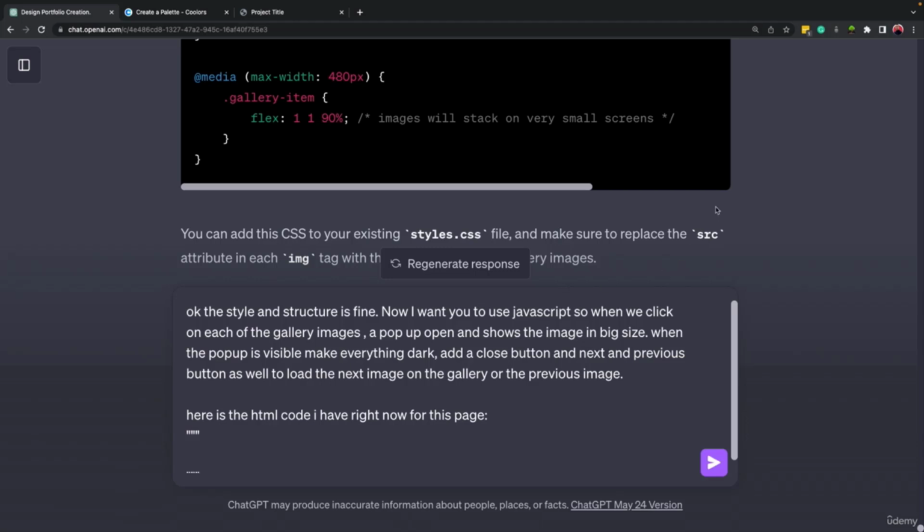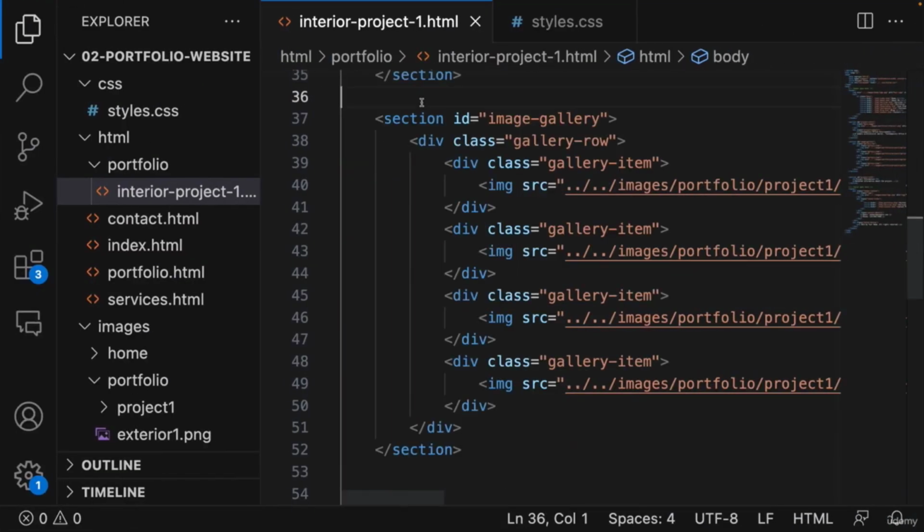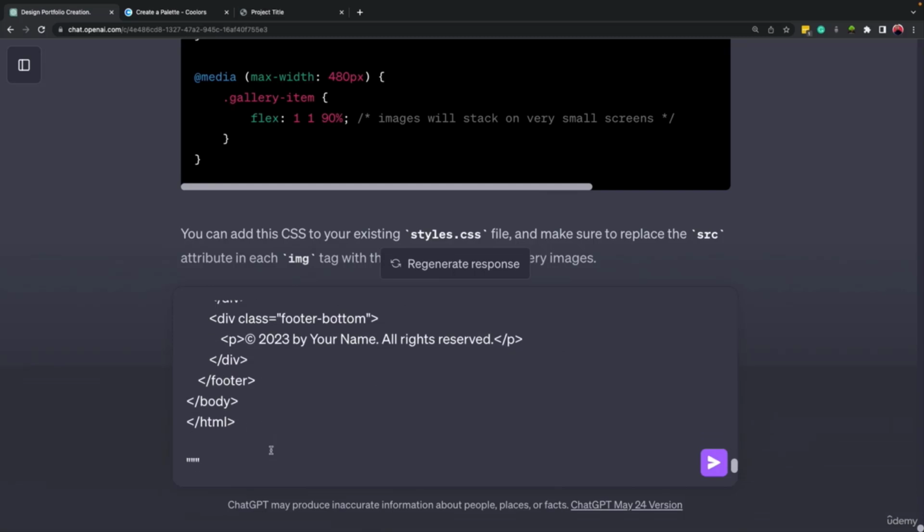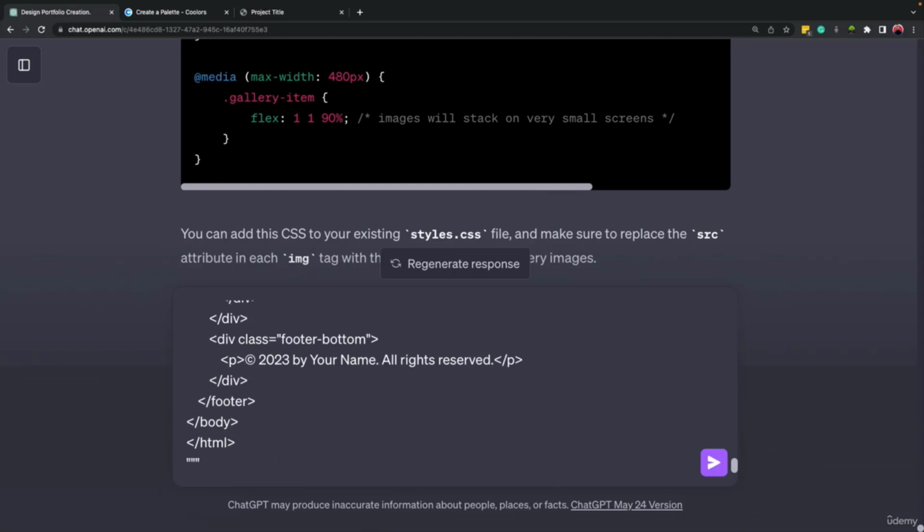And a close button to close the image gallery, right? And a next and previous button as well to load the next image or the previous image on the gallery. Here is the HTML code that I have right now on this page. So let's come here and copy everything that we have, because we made some changes in the HTML code and we need to inform ChatGPT of these changes.